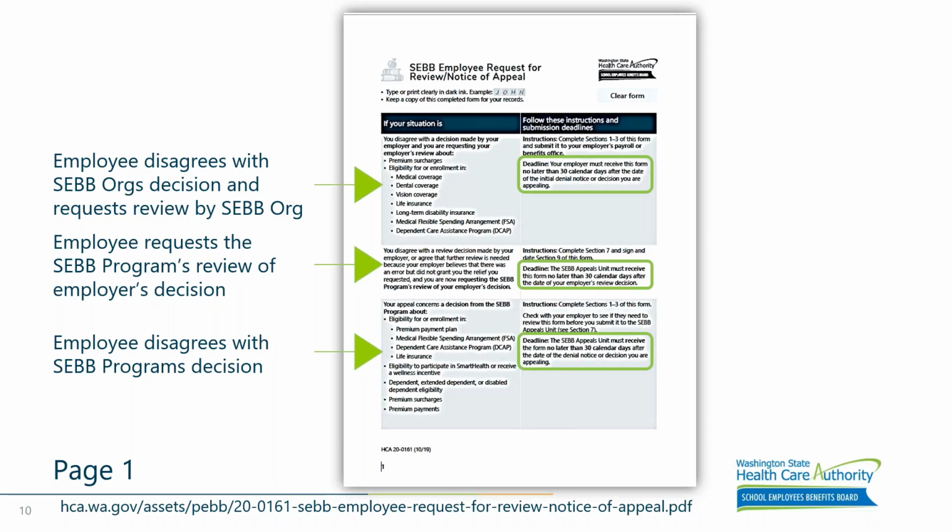Situation number 2 describes the situation we spoke about a few slides ago, when a SEBB program makes a decision. While this form can be used to file an appeal in that situation, it is not required as the employer does not need to review a program decision. An employee can submit a written document or letter directly to the appeals unit in response to a program decision.